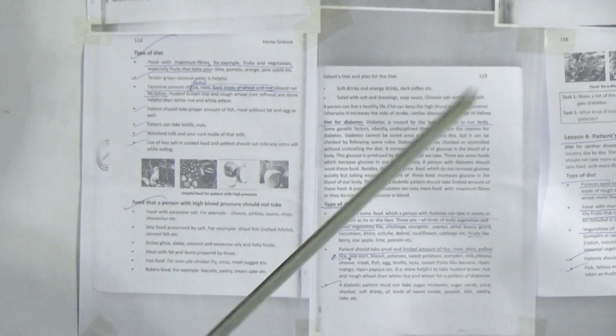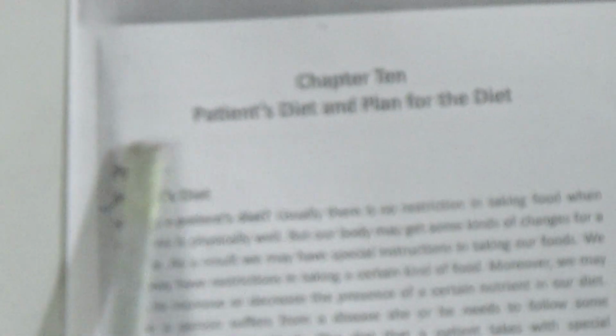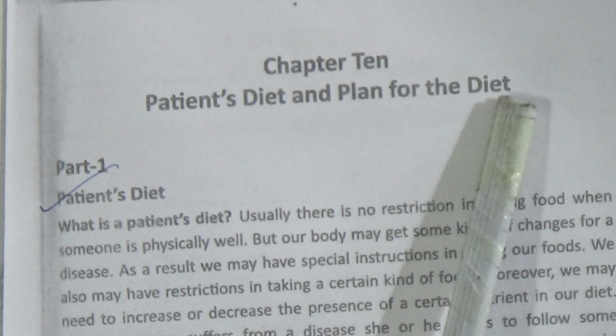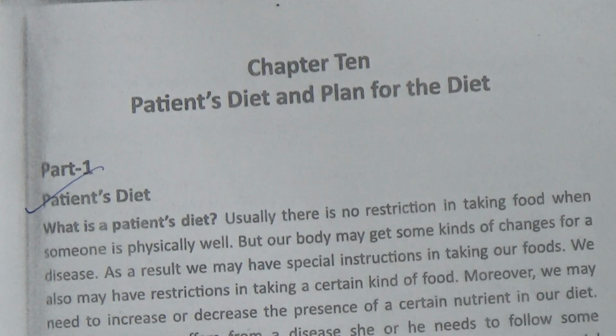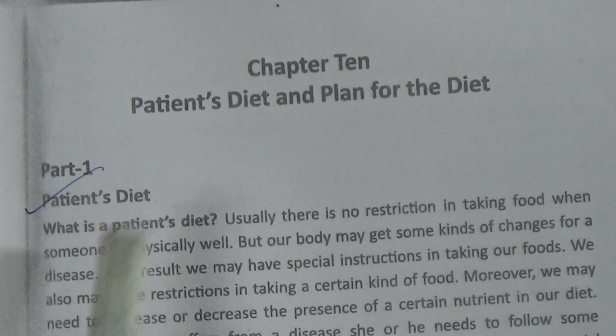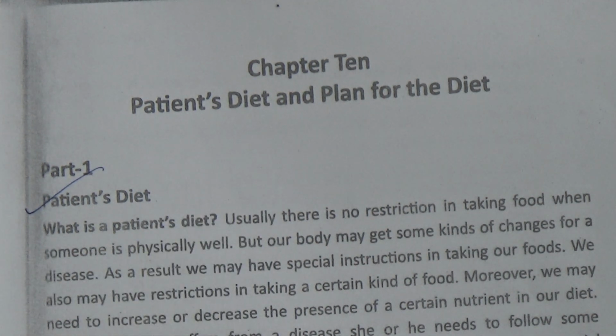This is chapter 10 and today we will discuss this chapter. The chapter's title is Patient's Diet and Plan for the Diet. At first we have to know what a patient's diet is. Patient's diet, part 1. What is a patient's diet?